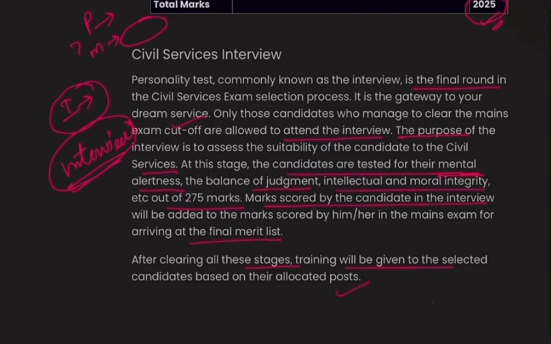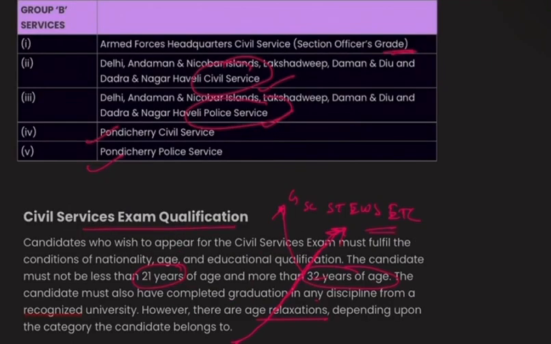So this was the total overview of the civil service examination, in which I have given a brief study of this examination. Make sure you have detailed knowledge of this examination, because to clear it you should know what you are trying for and what you are opting for. So kindly see what you are opting for. I hope you have got much more knowledge from this lecture video. Thanks.